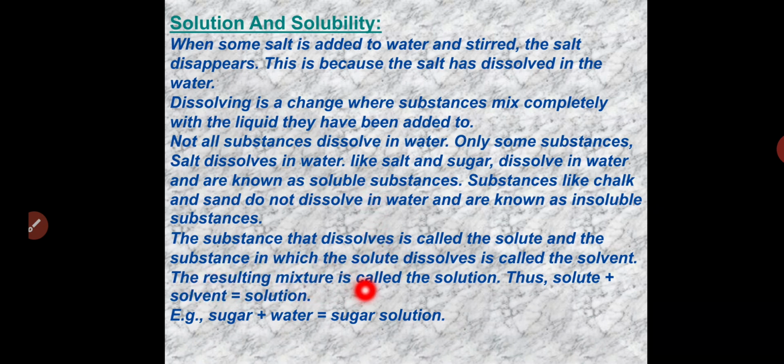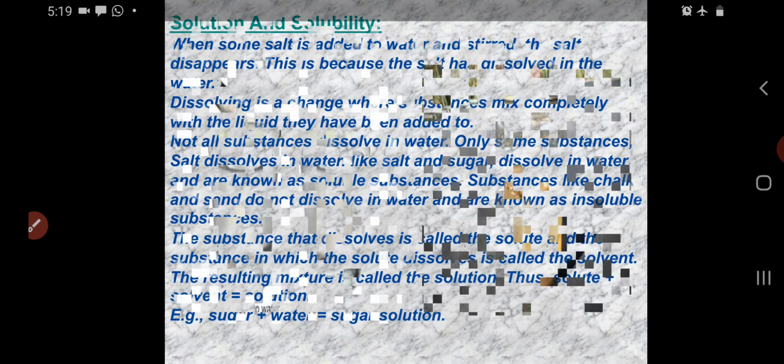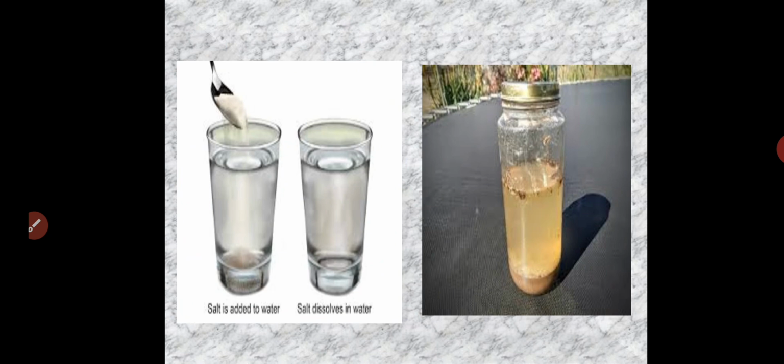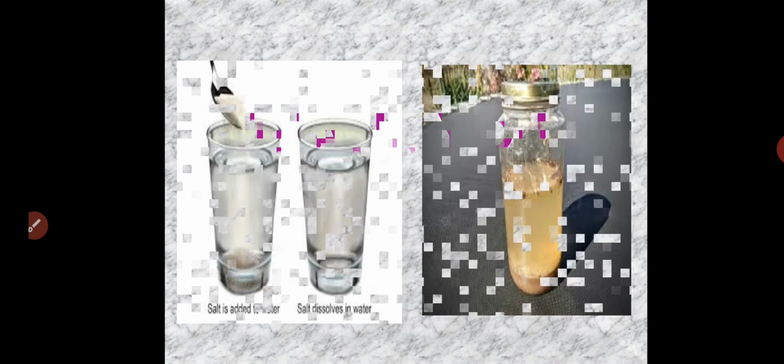The resulting mixture is called a solution. Thus, solute plus solvent forms a solution. So, sugar plus water is called a sugar solution. If you take salt added to water, this forms a solution.